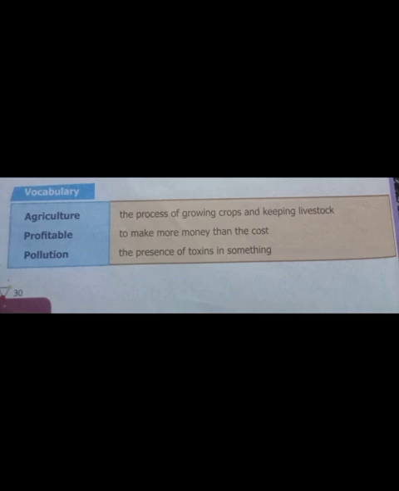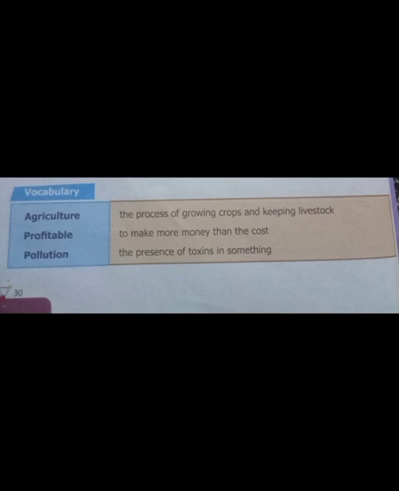Next one is profitable, to make more money than the cost. It means when we buy anything at a price of, for example, 1000 rupees, then we sell the same thing at the price of 2000 rupees. It means we get an amount of money as a profit of 1000.